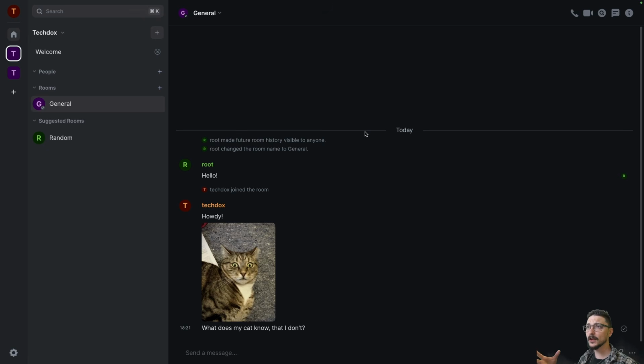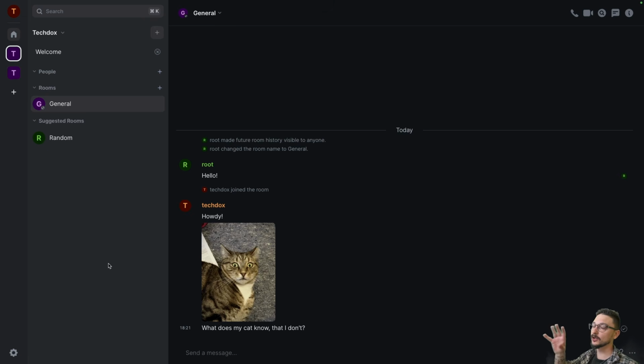So again, think of it like Discord, but rather than being centralized and all of this has been run by some big corporation, it's all end-to-end encrypted, but it's running on a decentralized network. It's spanned across different people that are running these servers.